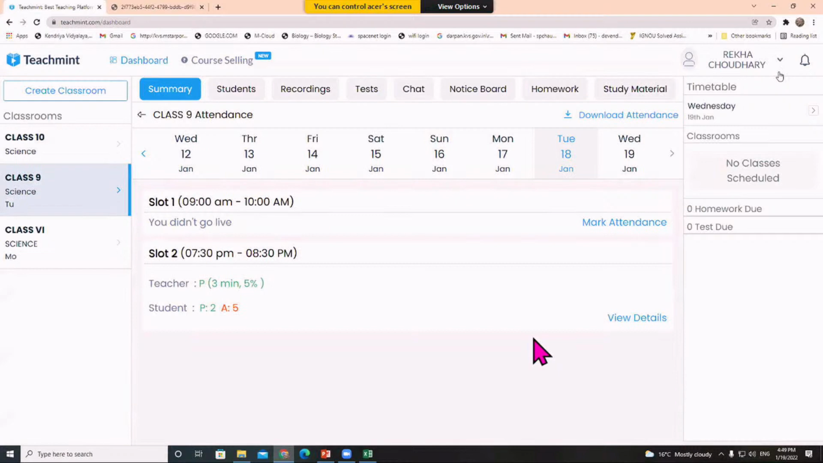Now I'm going to show you quickly the app version. So let me share